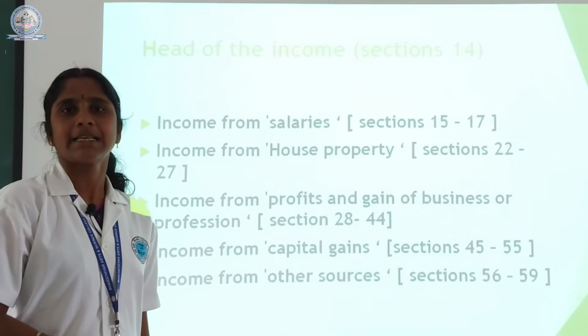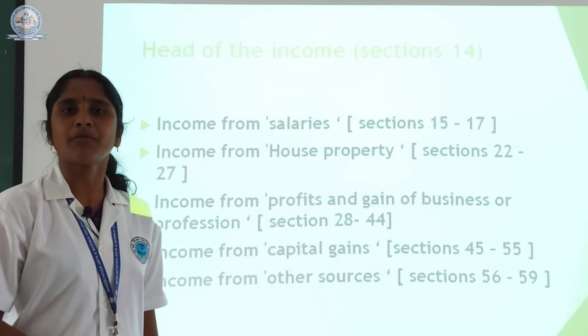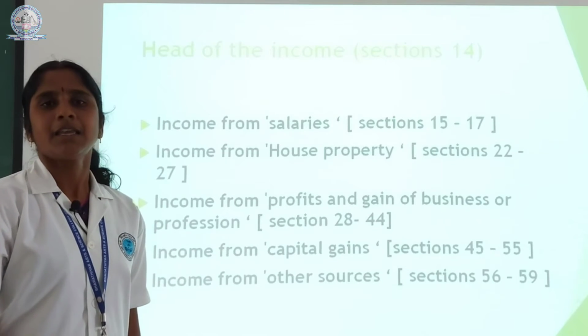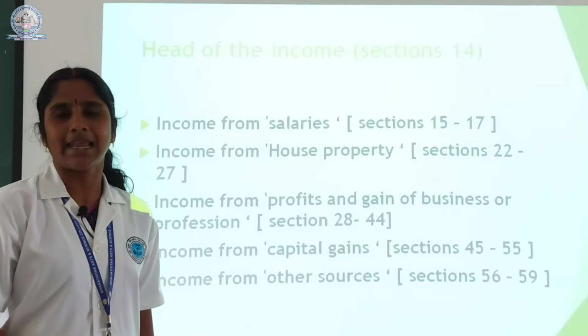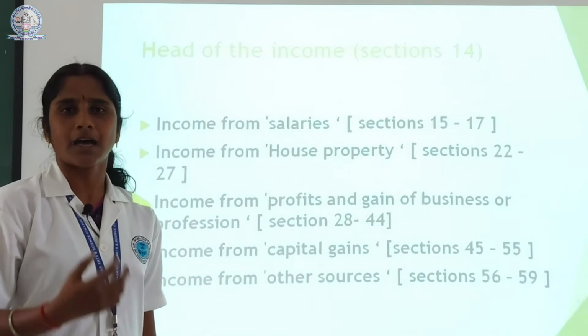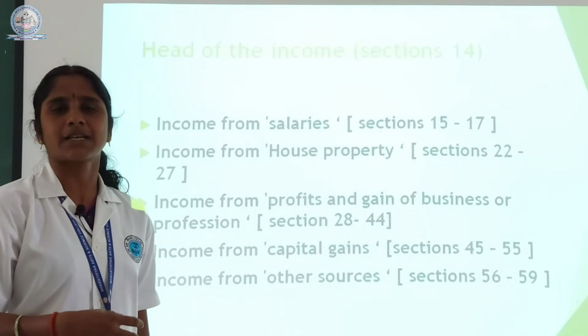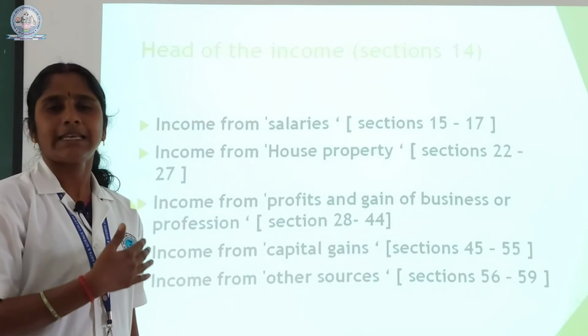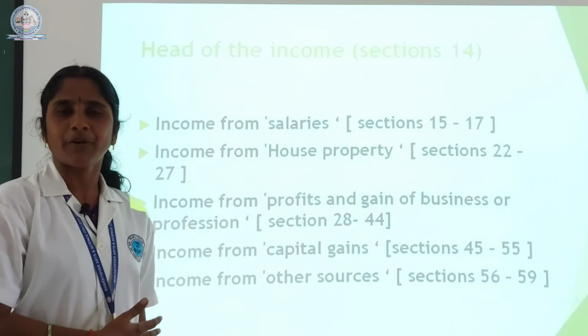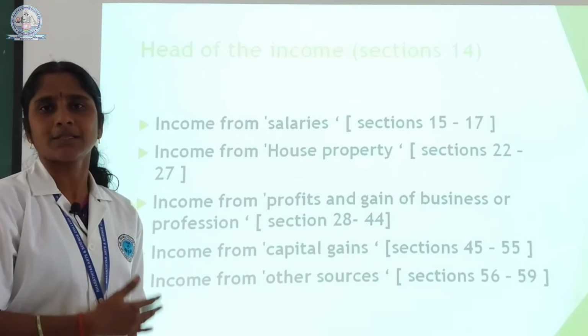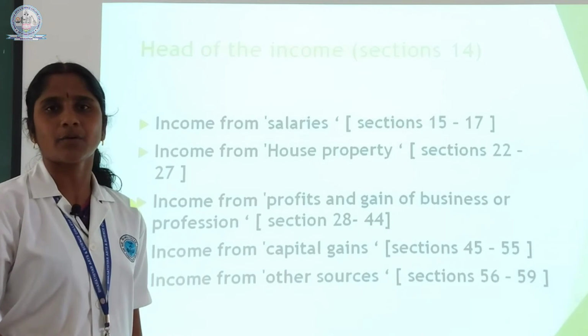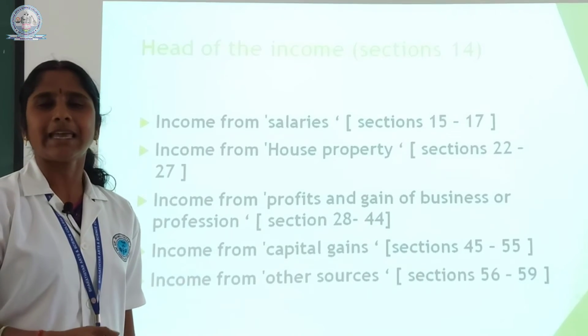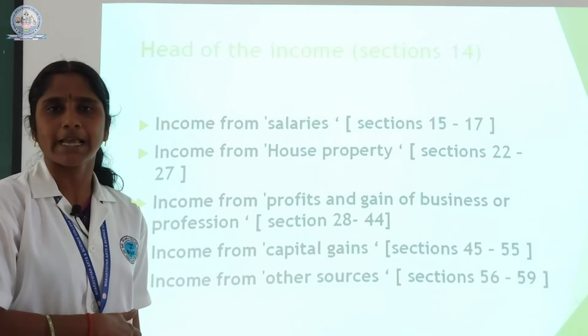Then the fourth head is income from capital gains. Income from capital gains is nothing but if we sell any assets, the gain or profit from such a transaction will come under income from capital gains. The capital gains are classified into two categories. One is long-term capital gain, another is short-term capital gain. All the gains come under income from capital gains.